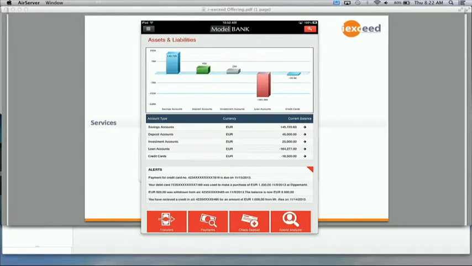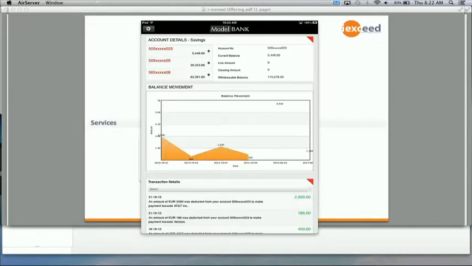In this page, what you see is a snapshot of various assets and liabilities that the customer has with the bank. There are also different types of accounts. So let me just access the savings account type. What you see here is that there are 3 accounts the customer has, and you also see the last few transactions that have been done in those accounts.